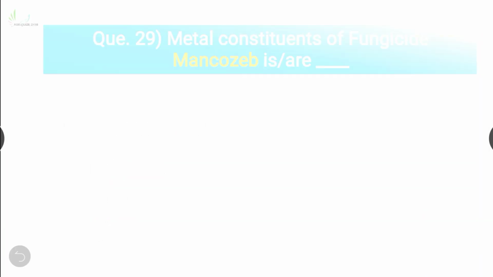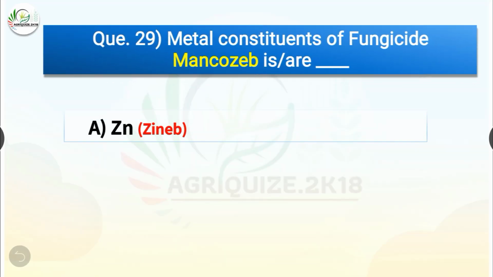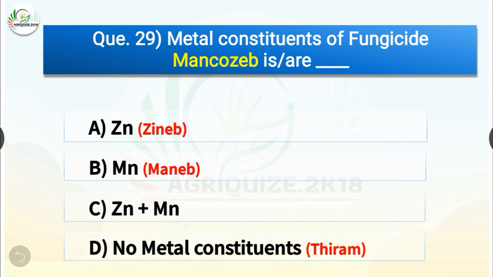Question number 29. Metal constituents of fungicide mancozeb is or are. The options are zinc, manganese, zinc plus manganese, or no metal constituents? The correct answer is option C, zinc plus manganese. So metal constituents of fungicide mancozeb are Zn plus Mn, whereas in case of zineb it is only zinc, in case of maneb it is only Mn, and no metal constituents are there in thiram.